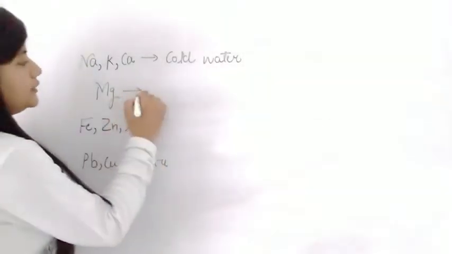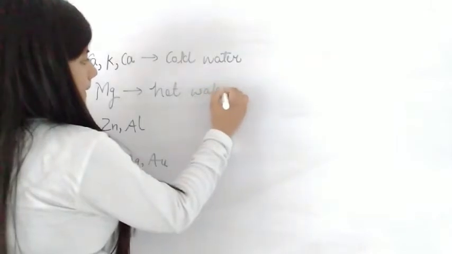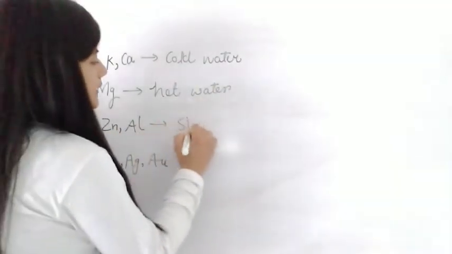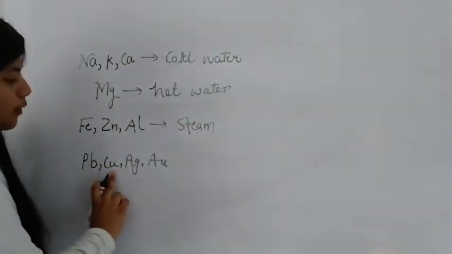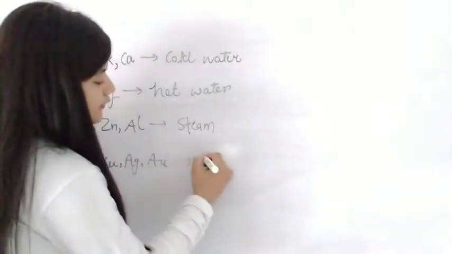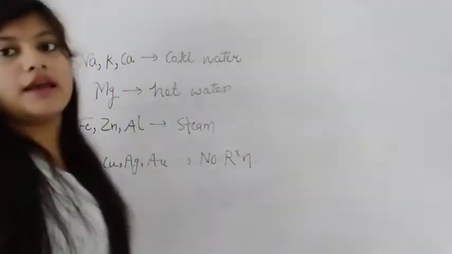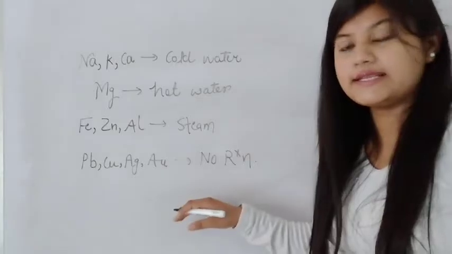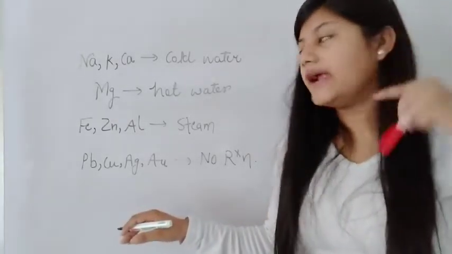Now magnesium reacts with hot water. Iron, zinc and aluminium react with steam, while lead, copper, silver and gold don't react with water. No reaction, because these are very stable metals, or we can say that these are inert metals, so they don't react with water at all.